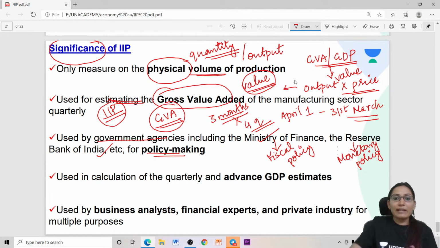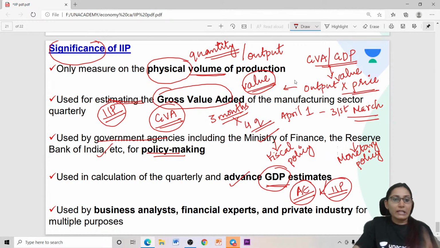It's used in the calculation of quarterly advanced GDP estimates. The advanced estimates of the GDP are calculated considering the IIP, Index of Industrial Production. The index is used. Again, business analysts, financial experts and private industry also use the IIP data for various purposes. A very good example would be investment decisions.